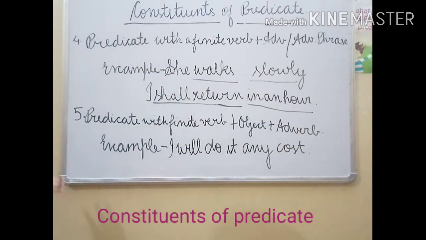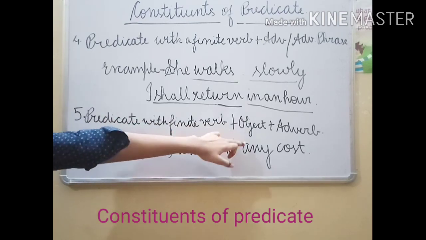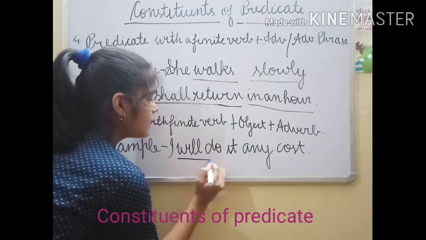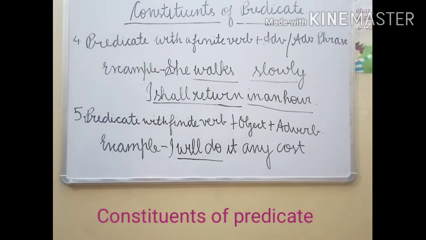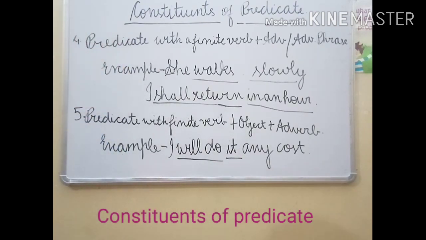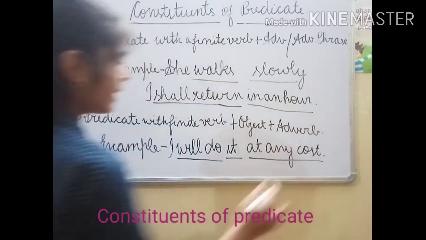Now fifth one is predicate with finite verb plus object plus adverb. In example, I will do it at any cost. Here will do is the finite verb, it is the object, and at any cost is the adverb.